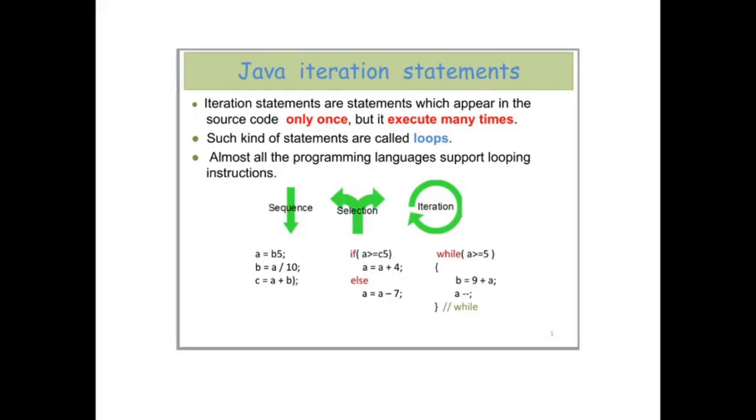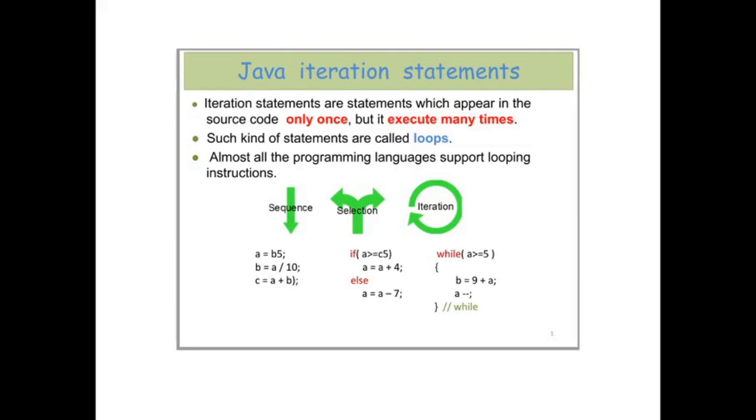Java iteration statements. What is an iteration? If somebody asks you to write your name 10 times, then you will write it once, twice, and then in total 10 times. That is one way. Another way is you go through an iteration kind of a program, and then write your name and iterate it 10 times. So this is obviously much easier as compared to writing the name 10 times. This is how a Java iteration statement works.